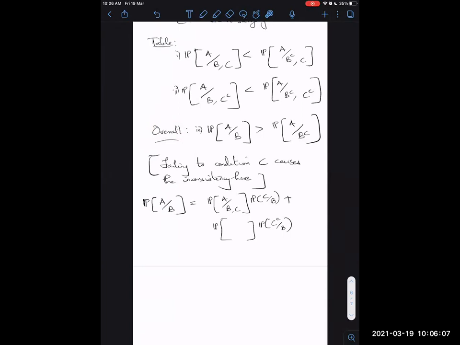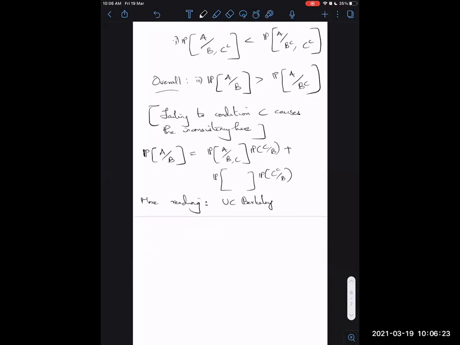Now, to read more about Simpson's paradox, you can read about what actually happened at UC Berkeley. There's a university in the US called UC Berkeley. It's one of the premier institutions for engineering and everything else in this world. The news was about UC Berkeley discriminating in admissions based on gender. You can read up on this news when it happened.